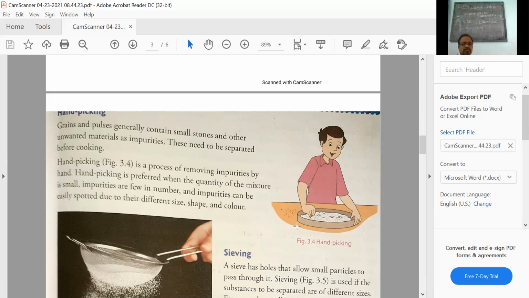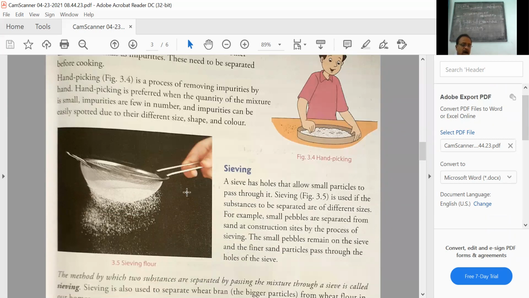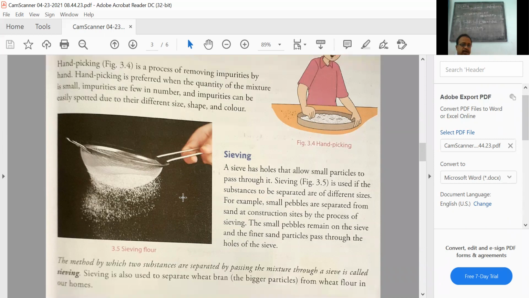Now, another method, sieving. You might have seen this sieve. Flour is sieved before the atta is to be made into the dough. Look into this. There is a sieve. Look into the sieve. It is having fine holes.